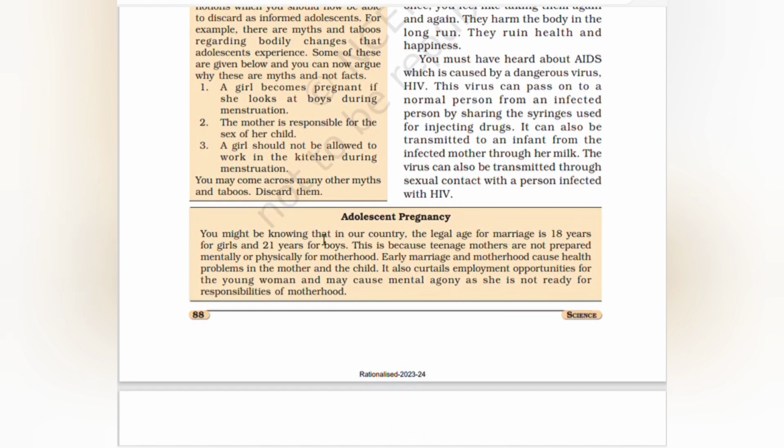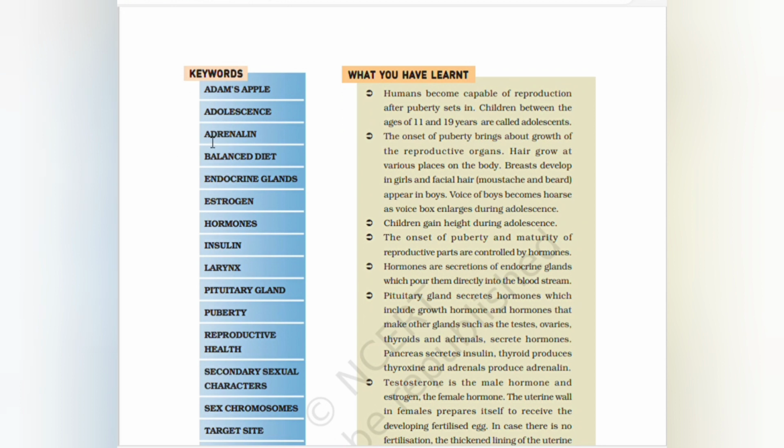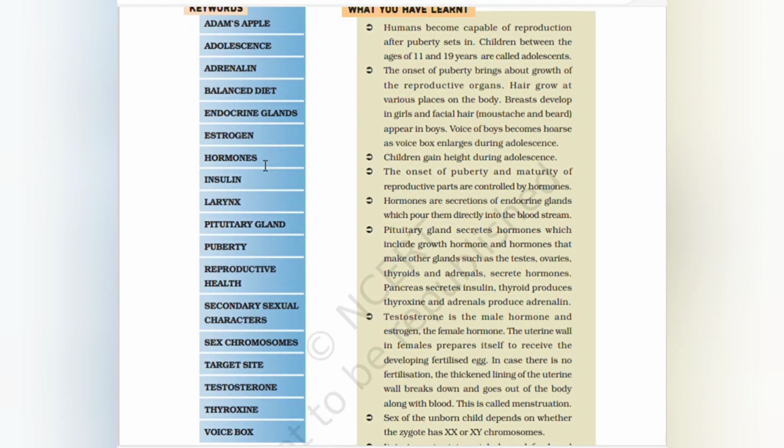Adolescent pregnancy. You might know that in our country, the legal age for marriage is 18 years for girls and 21 years for boys. This is because teenage mothers are not prepared mentally or physically for motherhood. Early marriage and motherhood cause health problems in the mother and the child. It also curtails employment opportunities for young women and may cause mental agony as she is not ready for the responsibility of motherhood.